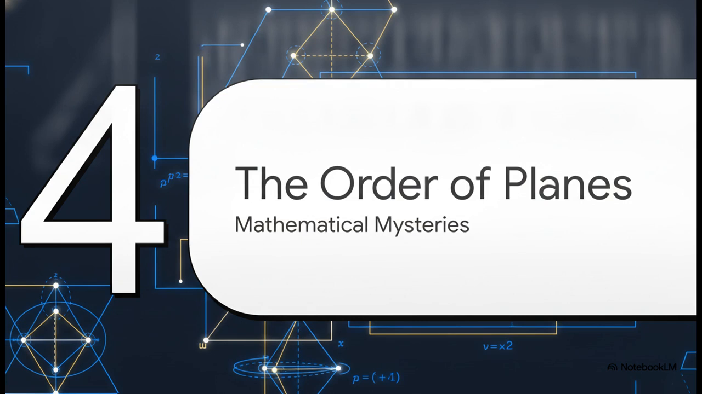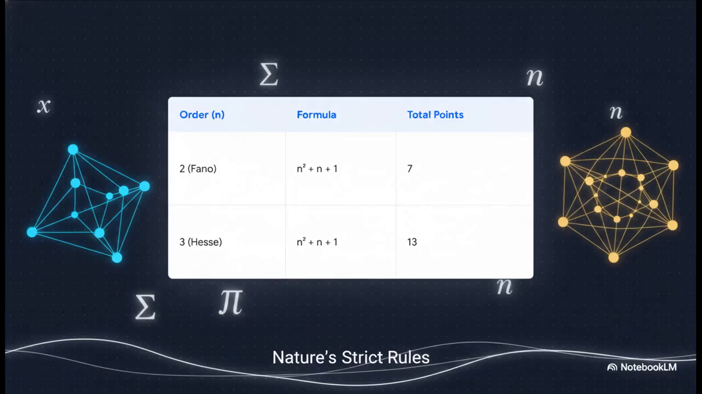Section 4. The order of planes, prime powers, and mathematical mysteries. Okay, so we've seen what happens when our plane is based on the number 2, right? But what happens when we scale up? Well, the mathematical order, which we call n, acts as a strict master key here. Check out this formula, n squared plus n plus 1.